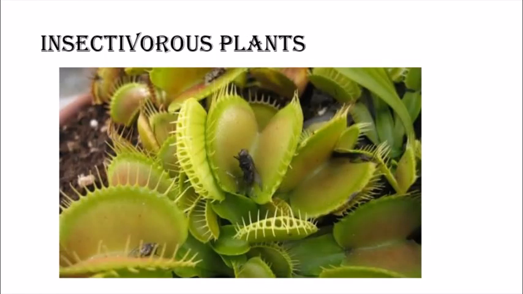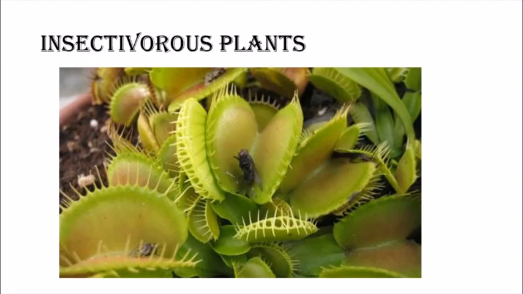There are also insectivorous plants. Insectivorous plants grow in soil or water. They are deficient in nitrogen compounds. So that is why they fulfill their nitrogen needs by feeding on insects. That is why they are called insectivorous plants. For example, Drosera, Venus flytrap, etc.